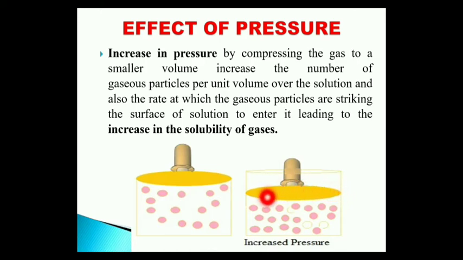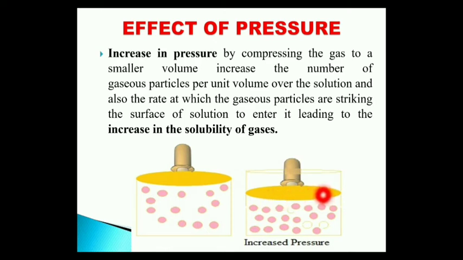So the volume of the gas is becoming less. You can see a smaller volume, and all the particles of the gas are coming closer to each other. That is, the number of gaseous particles per unit volume over the solution is increasing.